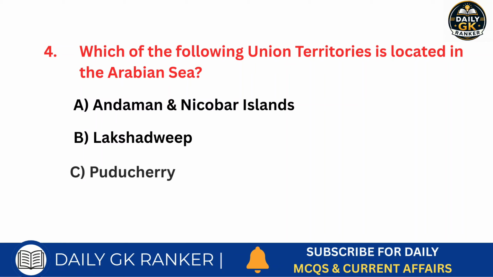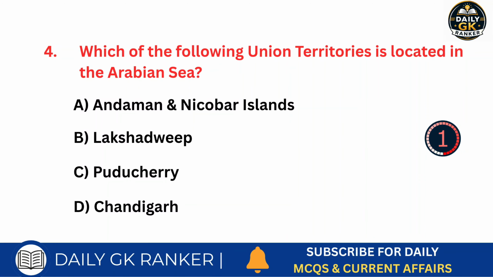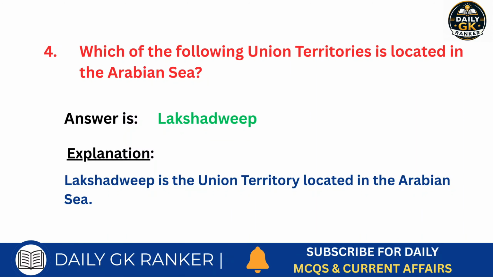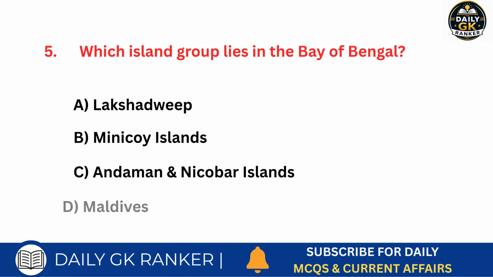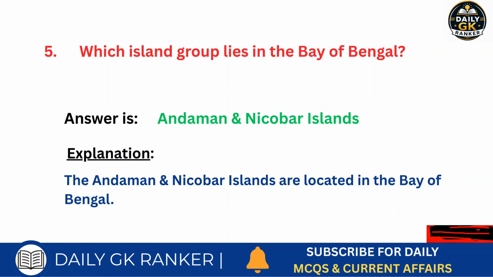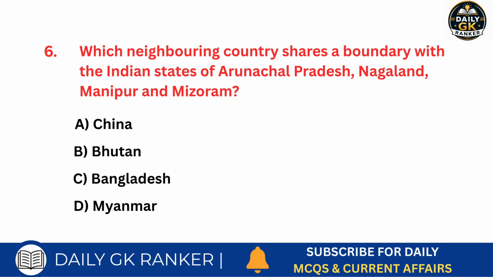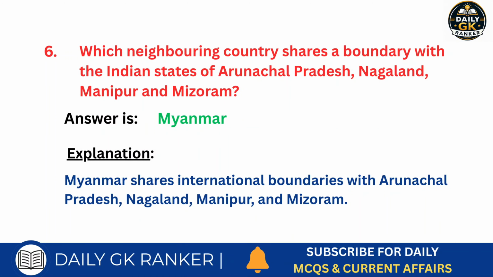Which of the following union territories is located in the Arabian Sea? Answer is Lakshadweep. Which island group lies in the Bay of Bengal? Answer is Andaman Nicobar Islands. Which neighboring country shares a boundary with the Indian states of Arunachal Pradesh, Nagaland, Manipur and Mizoram? Answer is Myanmar.